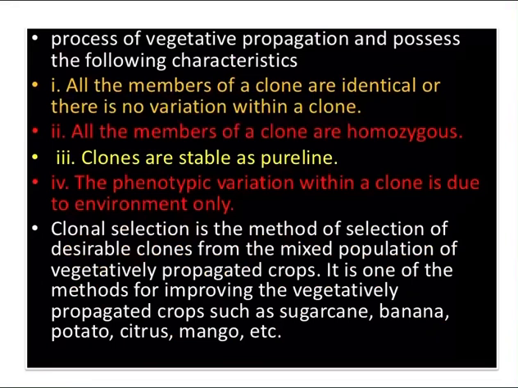And clonal selection is the method of selection of desirable clones from the mixed population of vegetatively propagated crops. And this clonal selection is one of the methods for improving vegetatively propagated crops like banana, citrus, mango, potato, sugarcane. And the majority of the fruit can be successfully cloned by using this clonal selection.